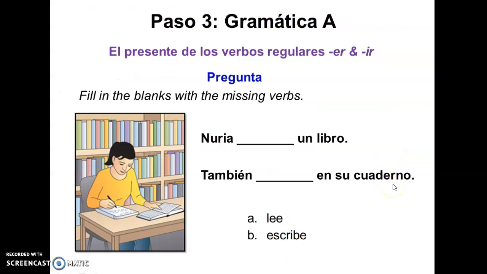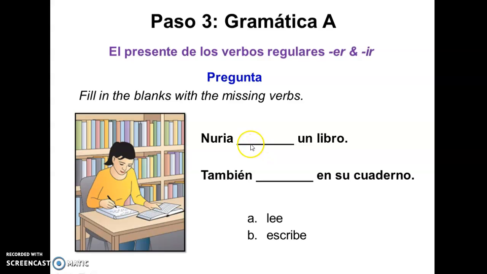Okay? So, an example. This is the question here. We need to look at the picture and then decide. We have the extra information. So the first one, Nuria, something with a book. Which one would make sense? Lee, in this case, is already conjugated. It says reads, and escribe is writes. With a book, normally we don't write on a book, right? We read a book. So our answer is going to be lee.